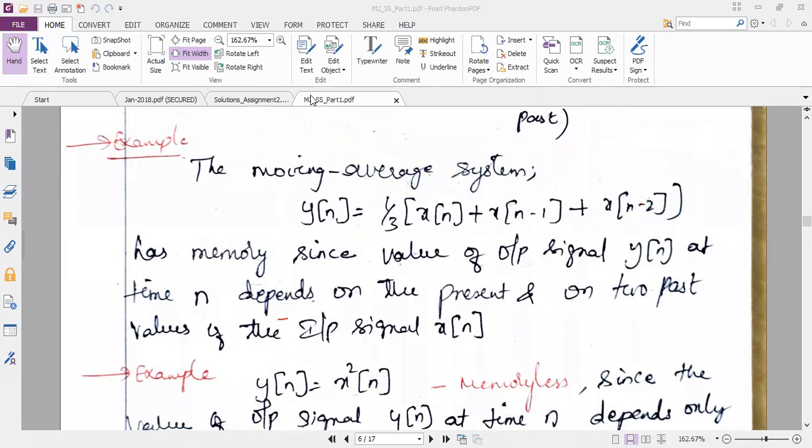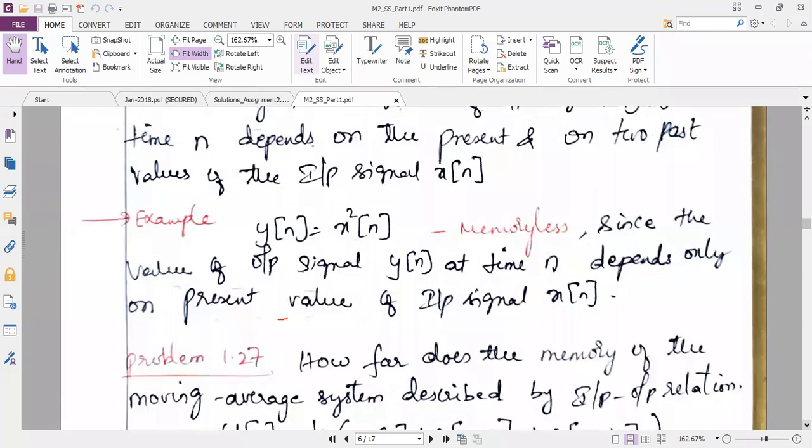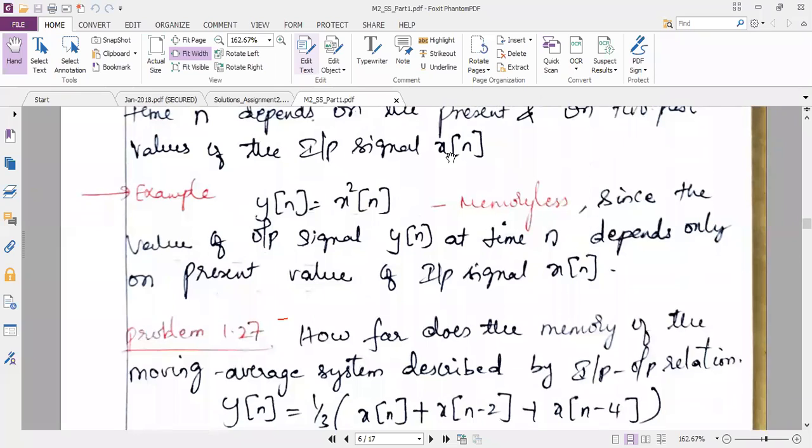Is this example understood? y of n is equal to 1 by 3 times x of n plus x of n minus 1 plus x of n minus 2. Why is this called a memory system? Understood? Yes, ma'am. So now I will take another example. If you see here, y of n is equal to x square of n. Though the answer is visible on the screen, I want you to analyze whether this belongs to memory or memoryless.